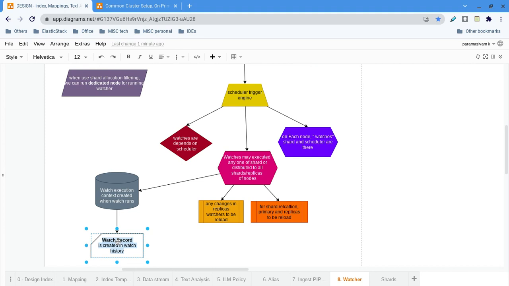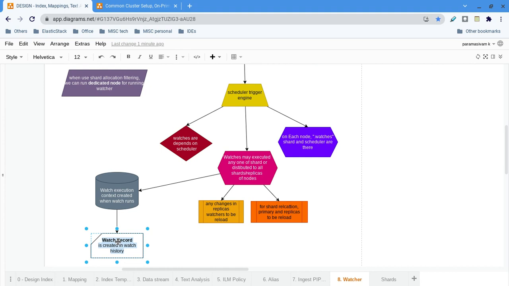Once it is done, it will change everything to success and put in all the data: what is the index, what is the watcher ID, what was the status, what was the action status. Everything is updated in the watch record, which was created in the beginning, and it is stored in the watcher history index.